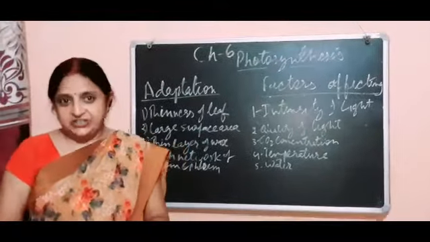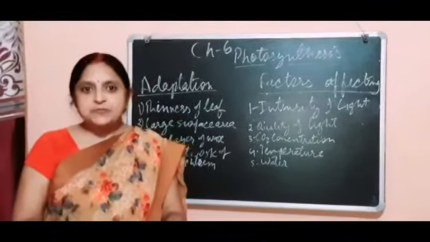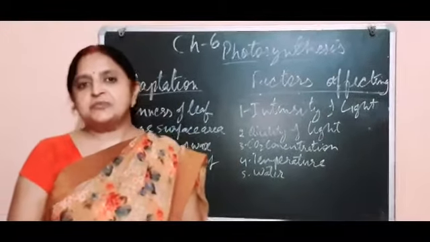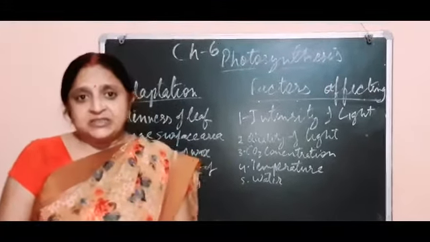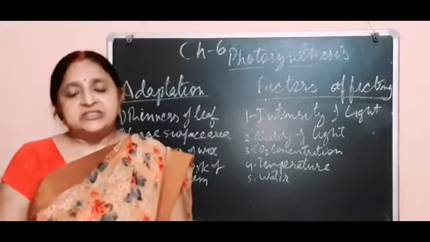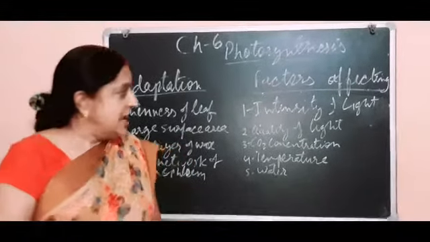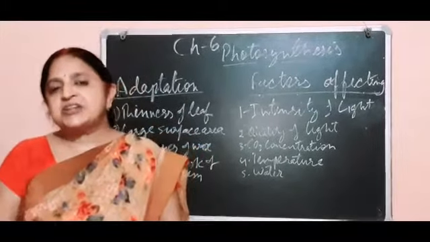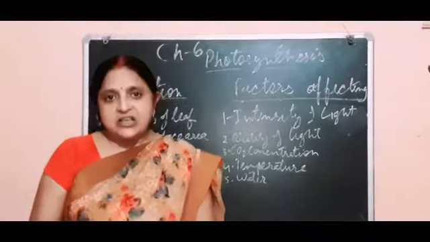Now second is the quality of light. Quality of light is also a very important factor affecting the rate of photosynthesis. In white light the rate of photosynthesis is maximum as compared to the other colors of light, and within white light it is high at the red spectrum. Now next is CO2 concentration.